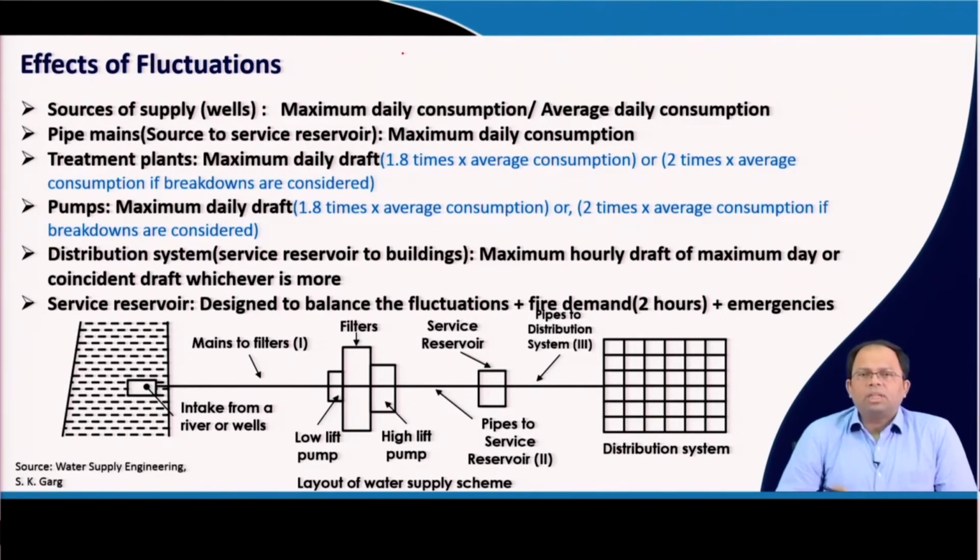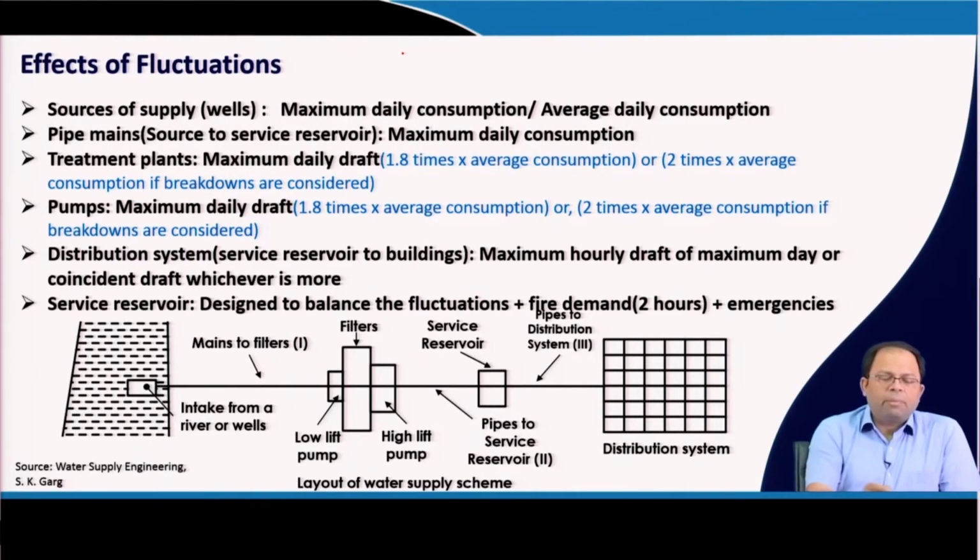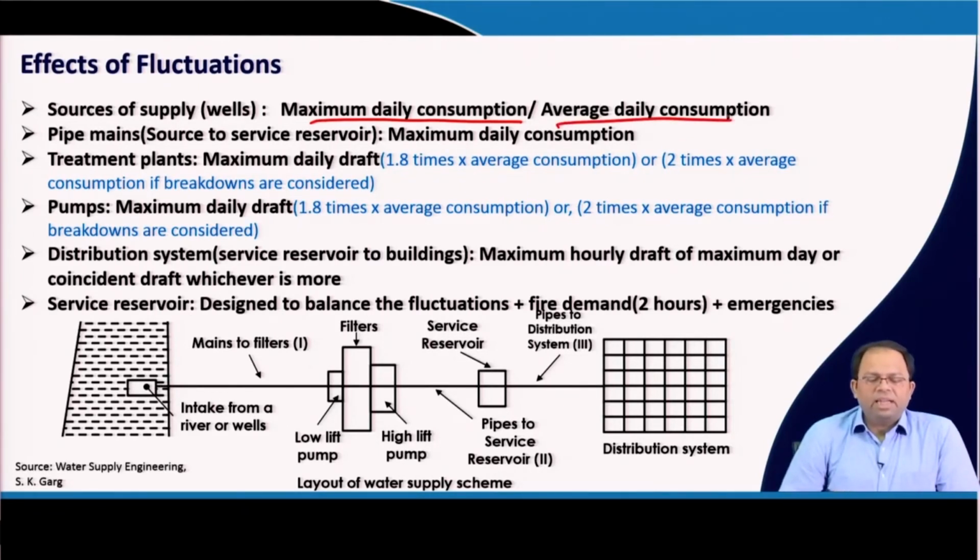So, let us look into what is the actual effect of fluctuation on the different parts of the water supply infrastructure or equipment. For example, for the supply wells, that is sources of water, if you are drawing groundwater for an urban area, the maximum daily consumption or average daily consumption is considered. When we design our wells, it would be based on maximum daily consumption. There we are not bothered about the per hour draft, because we can always continuously draw water from the well and supply it to a reservoir, and this could be done at a steady rate. So, maximum daily consumption is considered, and that is all.